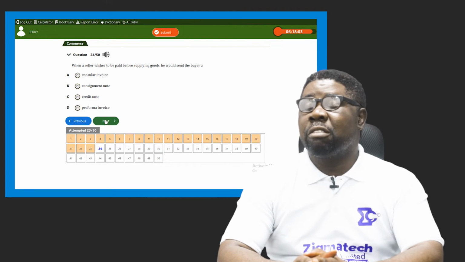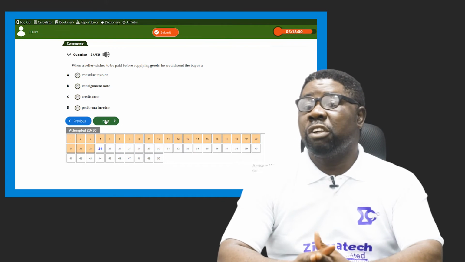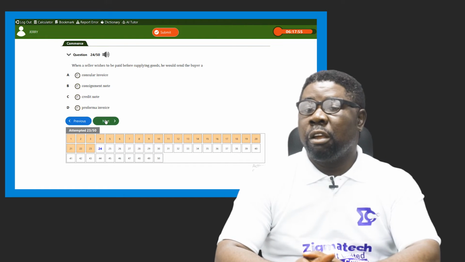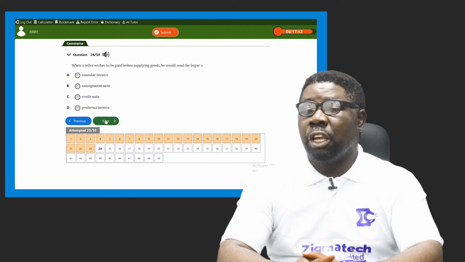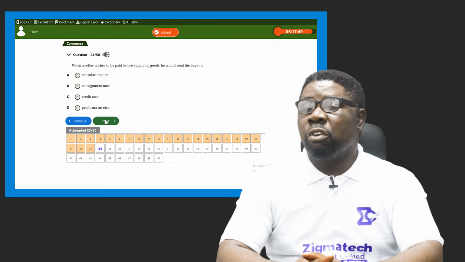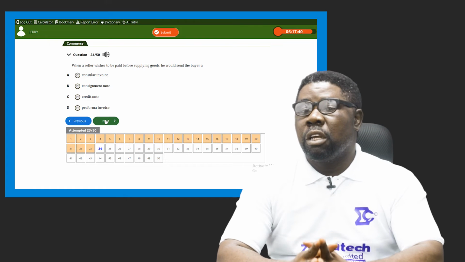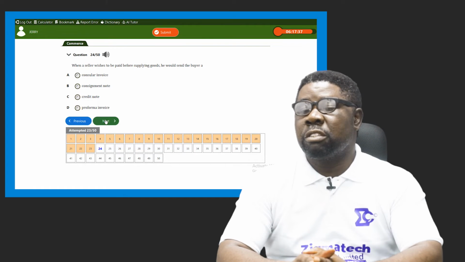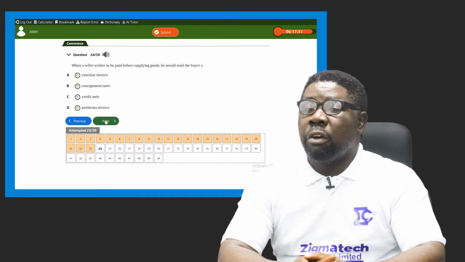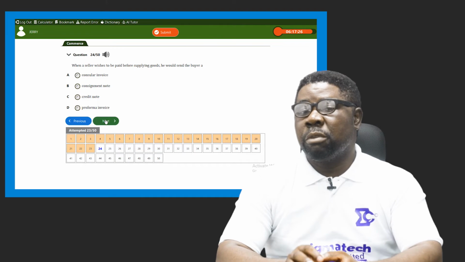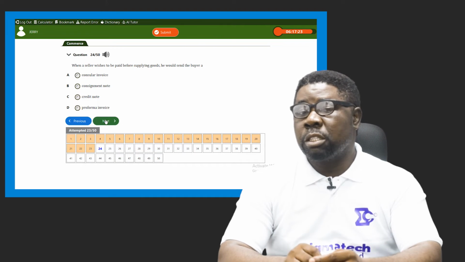The buyer will receive a document that clearly tells him or her: because of this document, I don't wish to sell to you on credit, pay before time. The options are: A, consular invoice. This is the original invoice that comes from the country of origin, showing the origin of the goods, where they are coming from, and the details of the goods. Consignment note is sent to the buyer to show what is coming and where the goods are being transported from, to give you the content. Credit note is given to the buyer by the seller to tell him that he has credit, as he has been overcharged for what he bought and paid for.